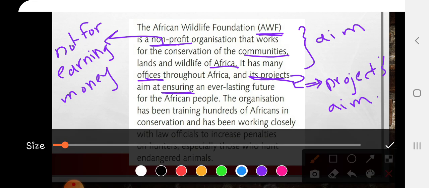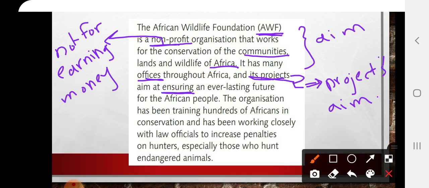Here we have a pronoun. It refers to what? It refers to the African Wildlife Foundation. Okay, so it refers to the African Wildlife Foundation. What about this, it also? It has many offices. It also refers to the African Wildlife Foundation. Okay, let's continue.